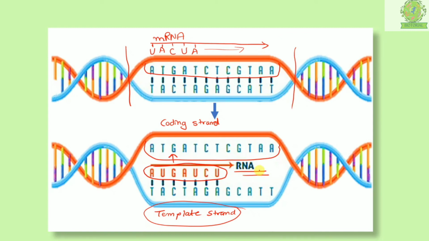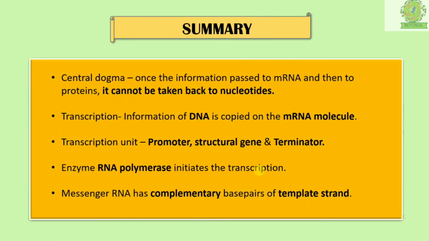Now moving on to the next slide, which is the whole summary of this video. We learned about the central dogma, which says that once the information is passed to the mRNA and then to the proteins, it cannot be taken back to the nucleotides. Okay, it cannot be taken back to the mRNA or DNA. Understood? And what is transcription? It is the information of DNA that is copied onto the mRNA molecule. It is the simplest definition for understanding purposes.